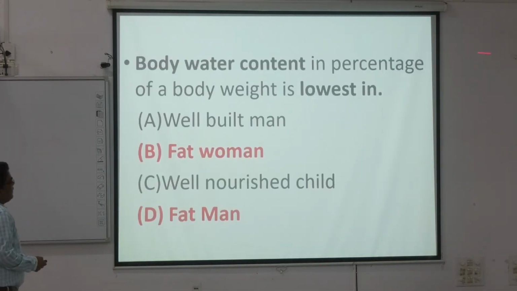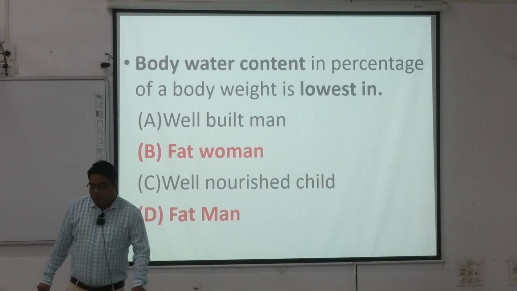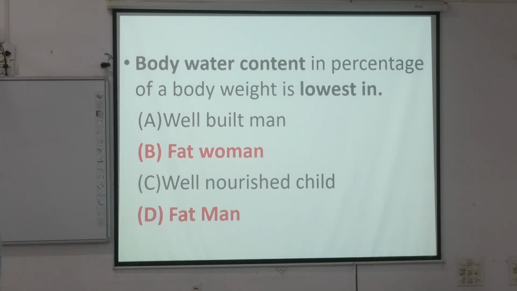Body water content as a percentage of body weight is lowest in well-built men, fat women, well-nourished children and fat men. So all these have a lower percentage of water. Note this point in your copy, because sometimes when a question is asked you don't know how to write the answer.